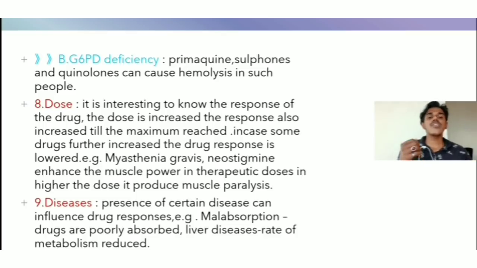Okay, next one is diseases. The presence of certain diseases can influence drug responses. Example, in malabsorption syndrome, drugs are poorly absorbed. In liver diseases, the rate of metabolism is also reduced. It affects the absorption and the reaction of the drug.